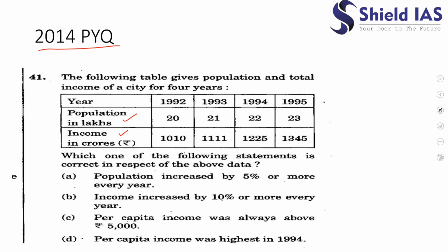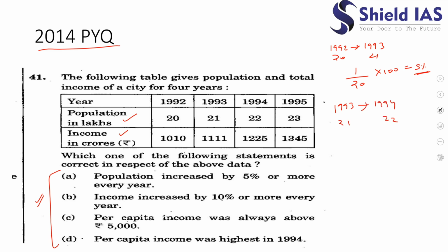In these types of questions, always check what the options are, and do your calculation accordingly. Option A is saying the population increased by 5% or more every year. Let us go from 1992 to 1993. The population has grown from 20 to 21. So what is the increase? 1 divided by 20, into 100, becomes 5%.